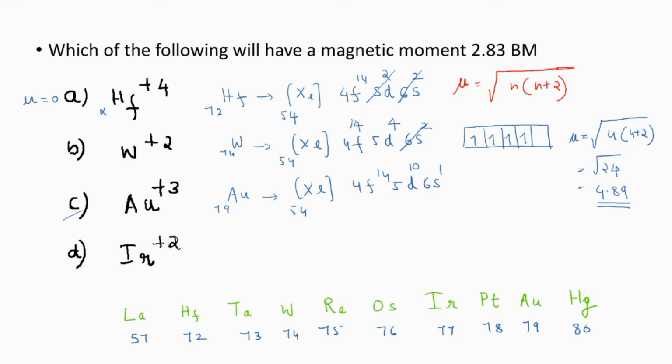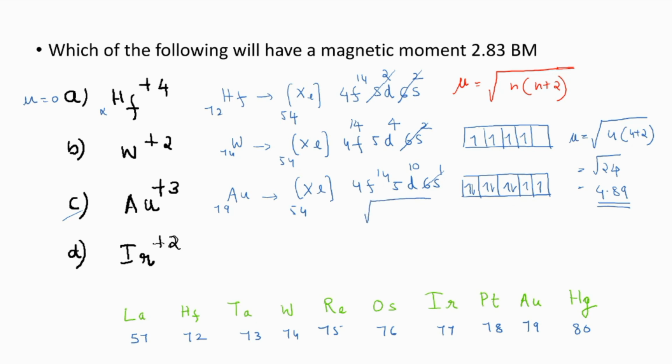10 electrons. But they are asking, gold plus 3. So, 1 electron will be missing from the S subshell. Then 2 will be missing from the D subshell. So what will be the configuration? 5d8. Write and see. What will be the number of unpaired electrons? 2 electrons will be present.